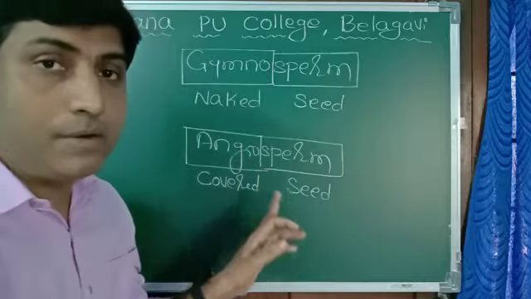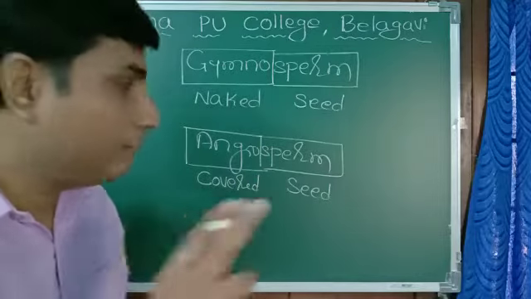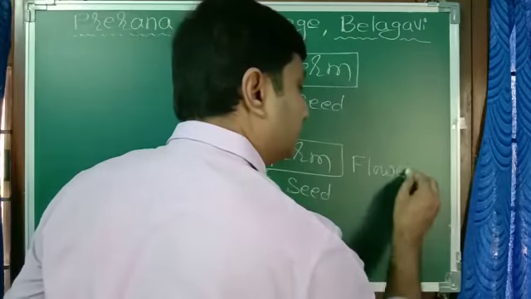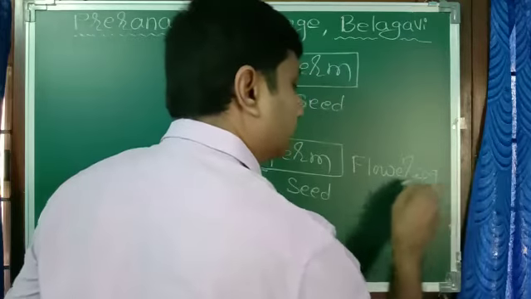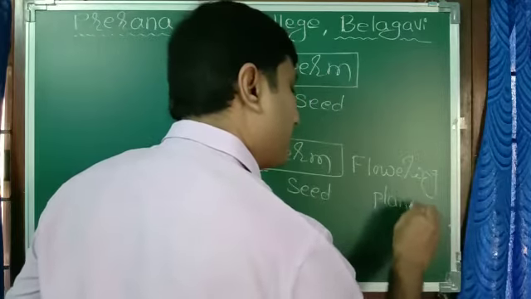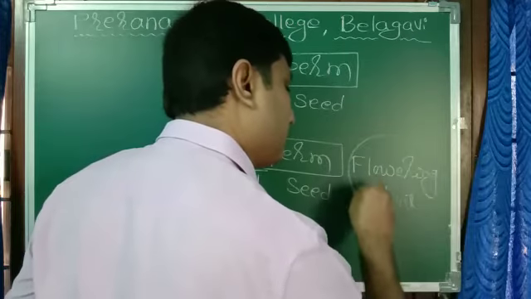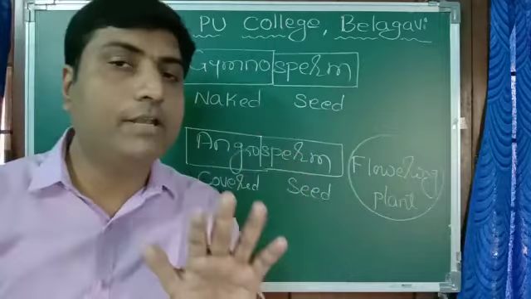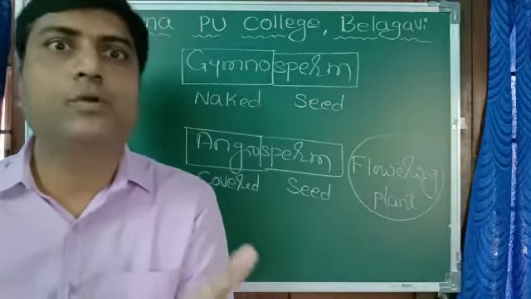Angiosperm is commonly called a flowering plant. Why? They produce flowers.